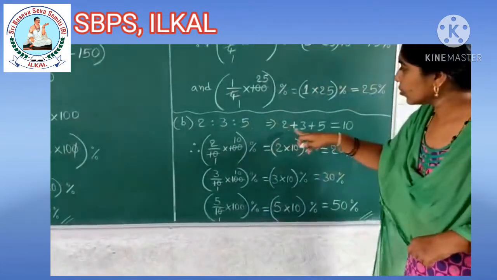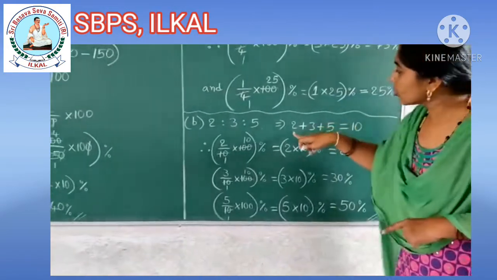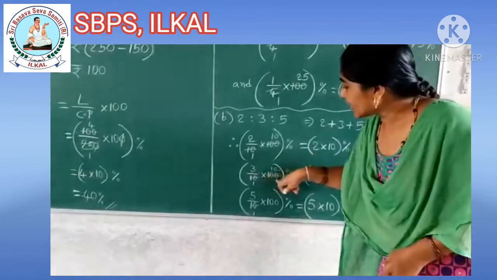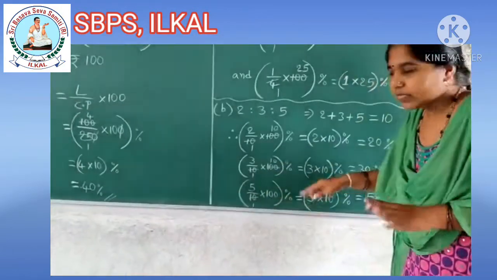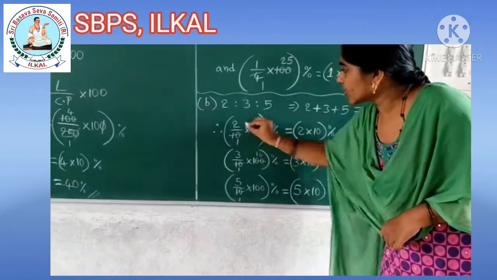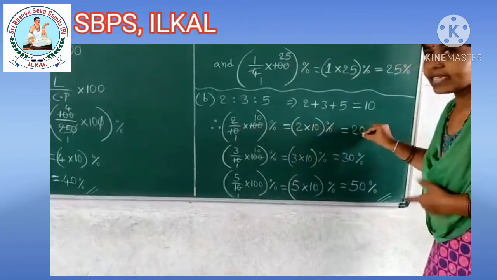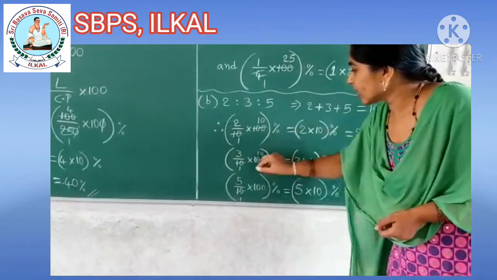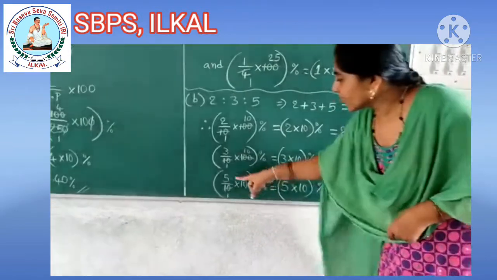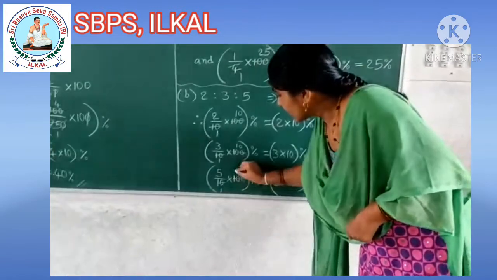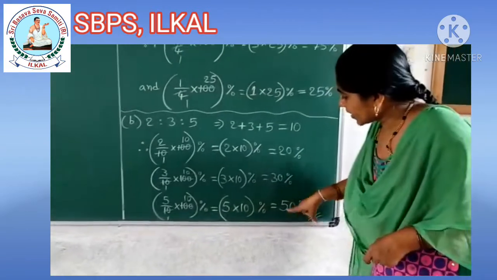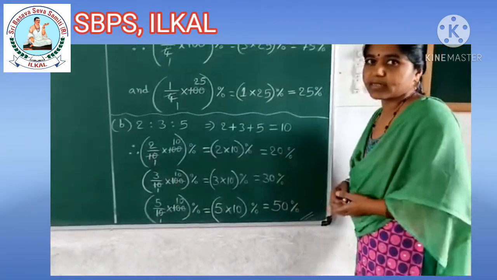2:3:5. 2 plus 3 plus 5 is 10, children. Then 2 by 10, 3 by 10, 5 by 10 are its parts. 2 by 10 into 100, 3 by 10 into 100, 5 by 10 into 100. If you do it, we will get all the percentages. Then 2 by 10 into 100, 10 ones are 10, 10 tens are 100. 2 into 10 will remain, 2 tens are 20, 20%. 3 by 10 into 100, 3 into 10, which is 30%. Here 5 by 10 into 100, 5 into 10, which is equal to 50%. 50 plus 30 plus 20 is 100%.